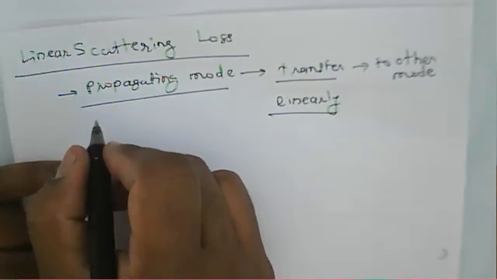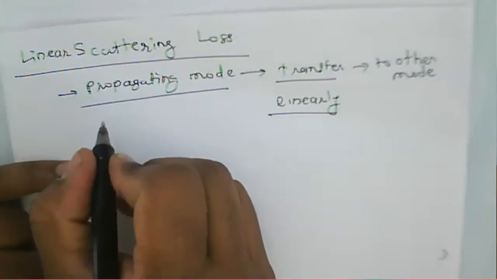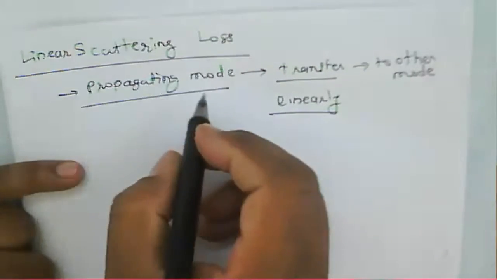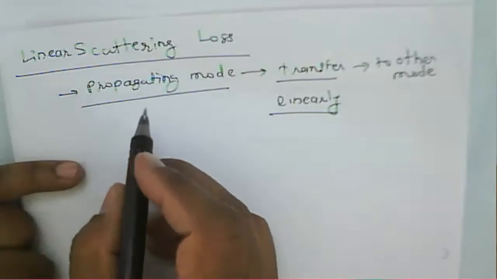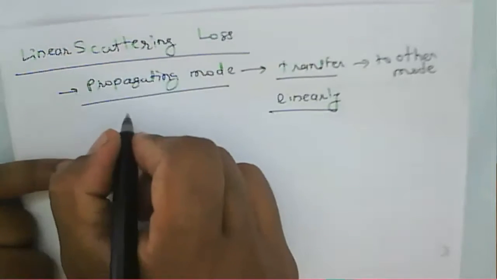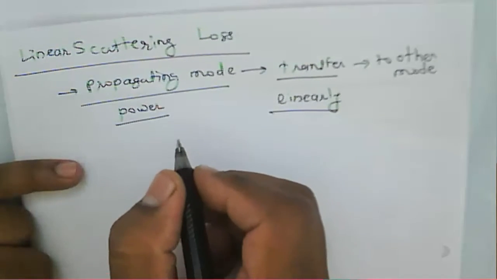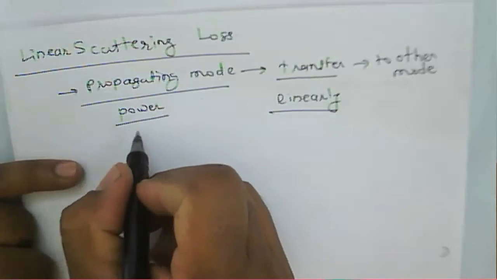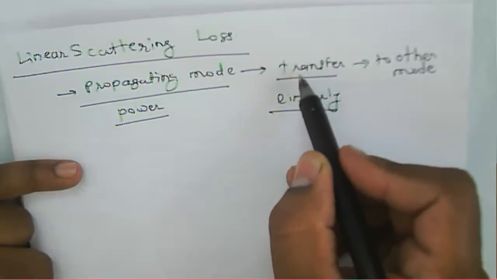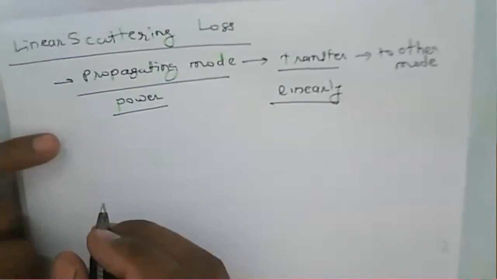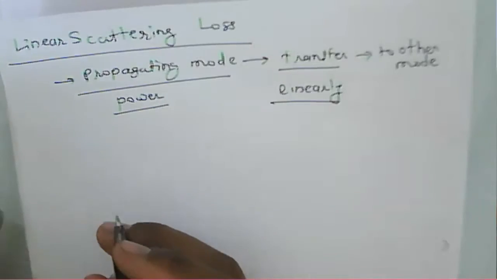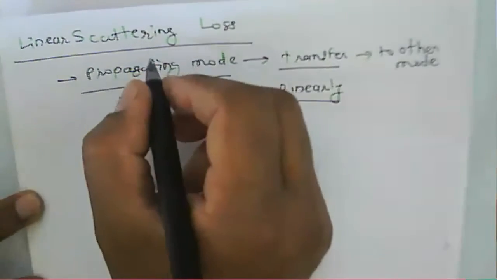So linear scattering is just a mechanism of transfer of some of the optical power. This is about a propagating mode, which has some optical power. Some of the optical power may be transferred linearly to the other mode, and that is called linear scattering.